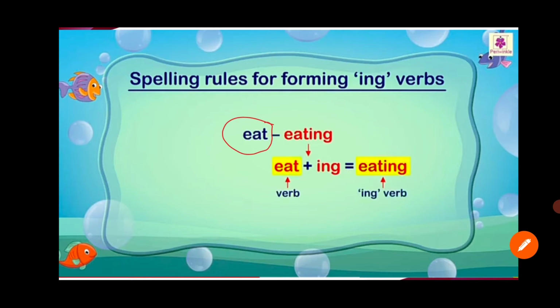Here it is eat plus ing. What does it form? The ing verb, eating. This is the verb and this is the ing verb. When we add ing, we form the ing verb. Got it children?